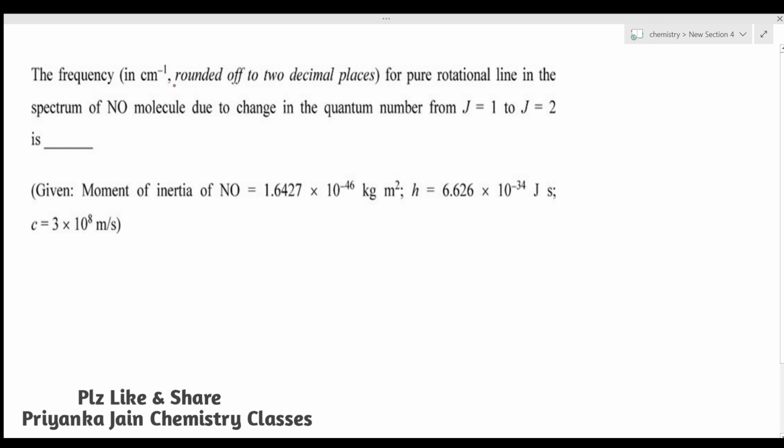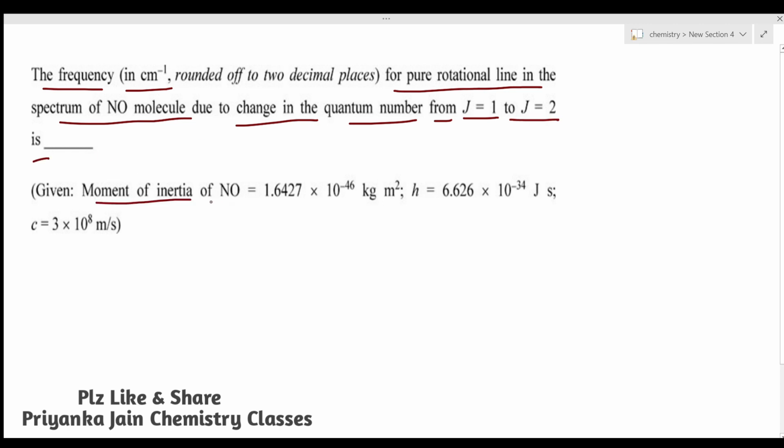I am Priyanka Jain and you are watching our videos of mark booster questions from GATE 2020. Here I have taken a question from rotational spectroscopy. What is the question? The frequency in centimeter inverse for the pure rotational line in the spectrum of NO molecule due to the change in quantum number from J equal to 1 to J equal to 2 is. Here, the moment of inertia of NO is given as 1.6427 into 10 to the power minus 46 kilogram meter square, and we have been given the value of Planck's constant and the velocity of light.